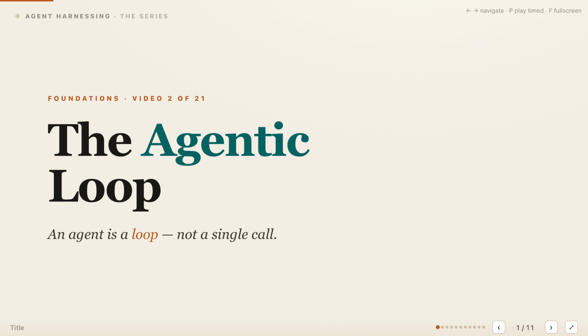In the previous video, we defined an agent as a model plus the harness built around it. I'm Mehrdad, and today we're zooming into the operating structure at the center of that harness, the agentic loop. An agent is a loop, not a single model call. It takes one step, observes what happened, and uses that evidence to decide what should happen next.